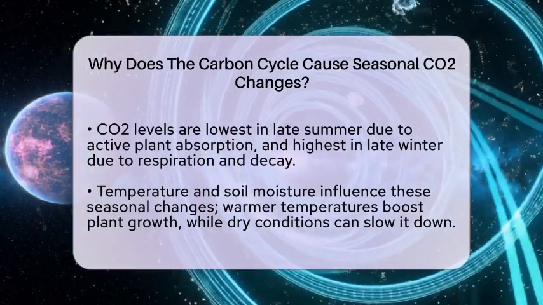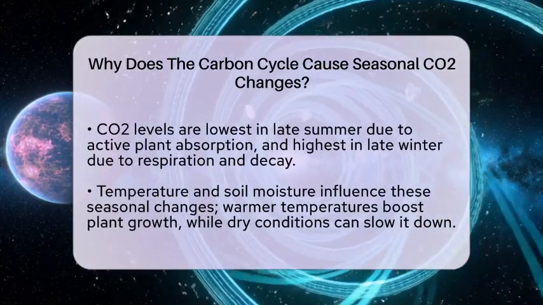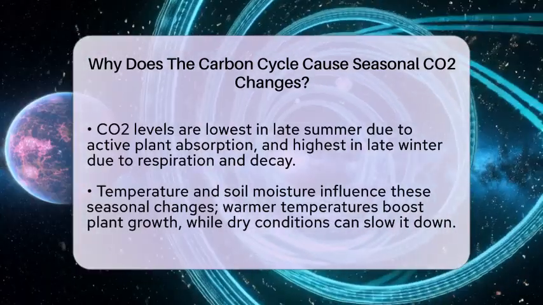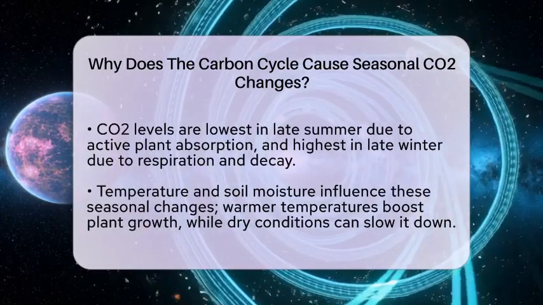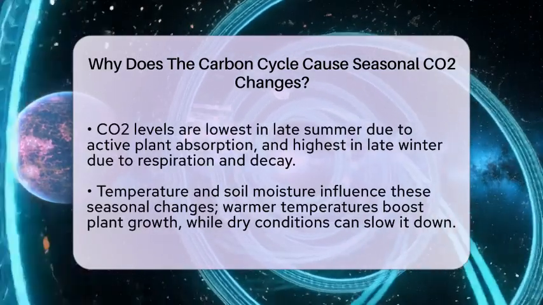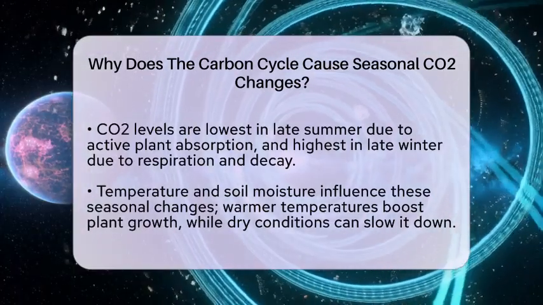Warmer spring temperatures can make plants grow even faster, increasing CO2 uptake. But if summer becomes dry, plants may slow down their photosynthesis, which can lessen the amount of CO2 they remove.